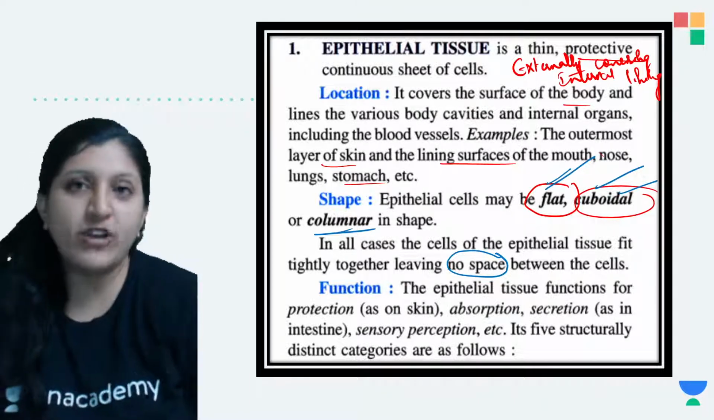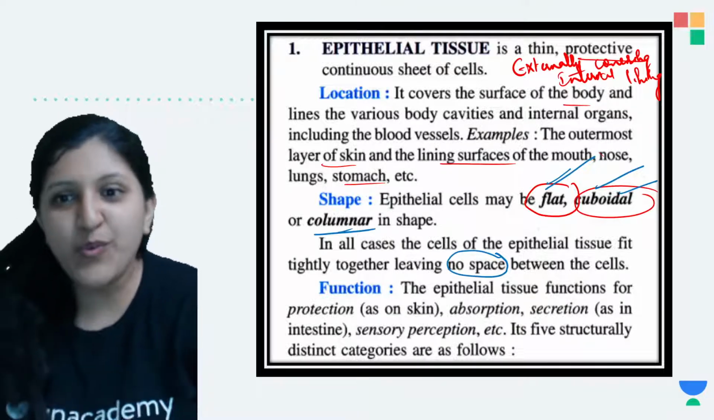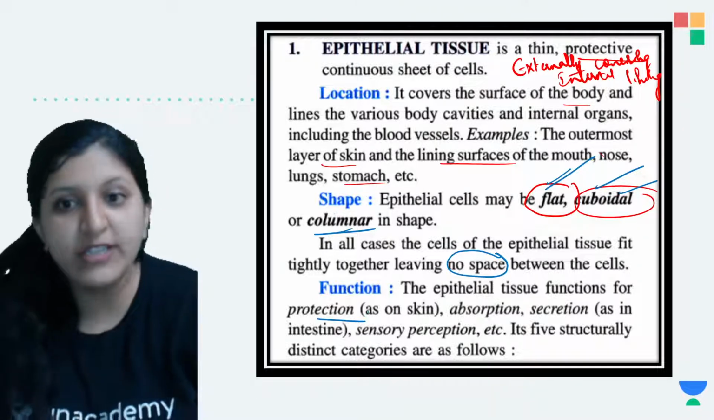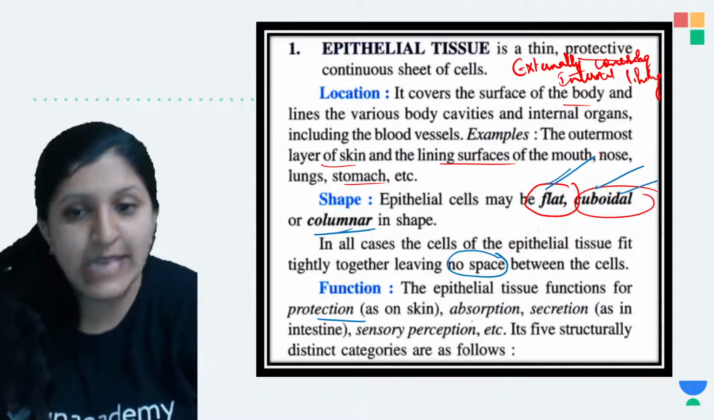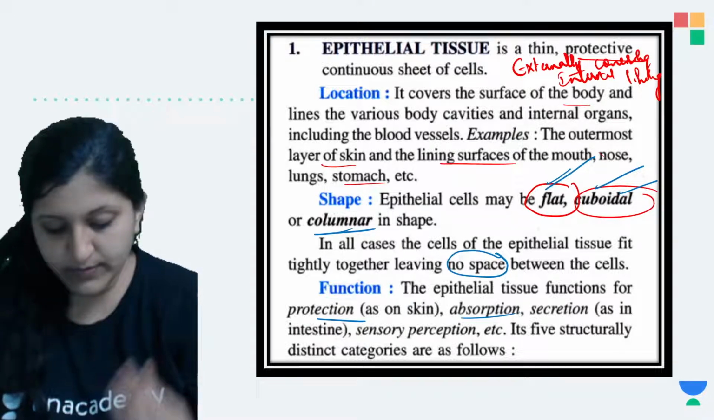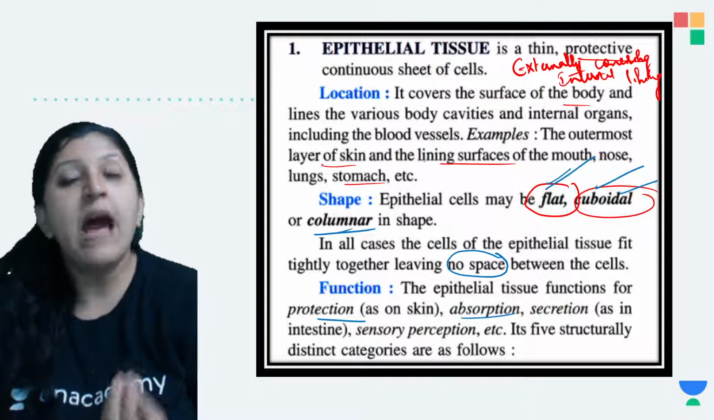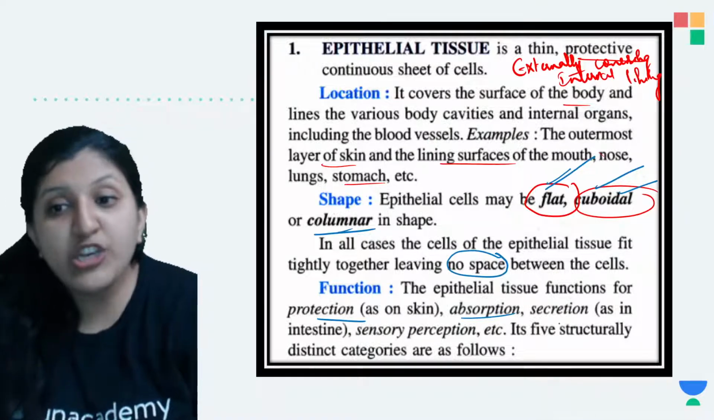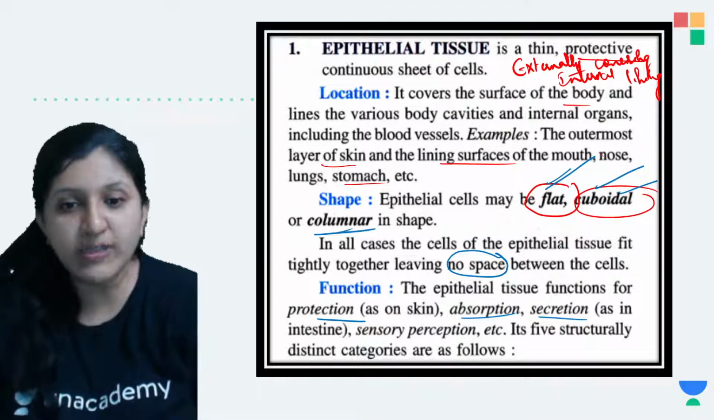Okay, so now what is the main function then? So it is the protection. So the epithelial tissue functions for protection, that is as on skin. Also it does the absorption function once the nutrition is being digested. So let's say glucose is formed, amino acid is formed, so all the absorption can occur. Secretion, so digestive juices secretion can occur. So secretion is a function.